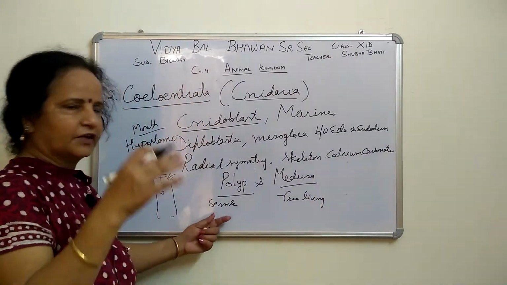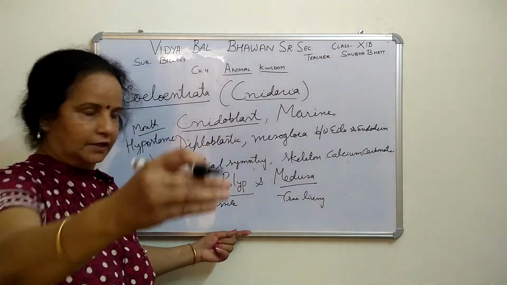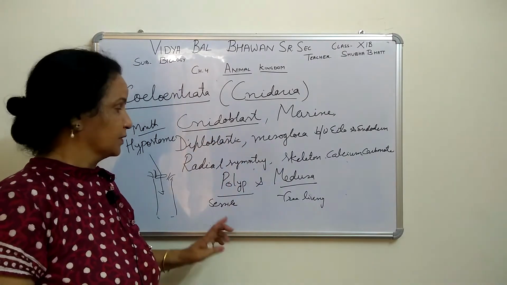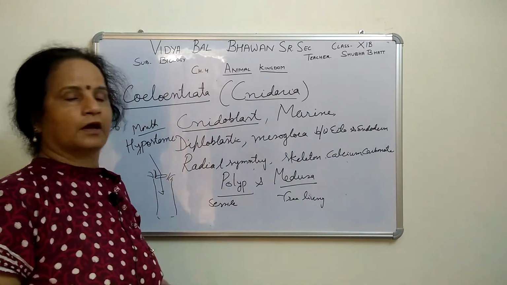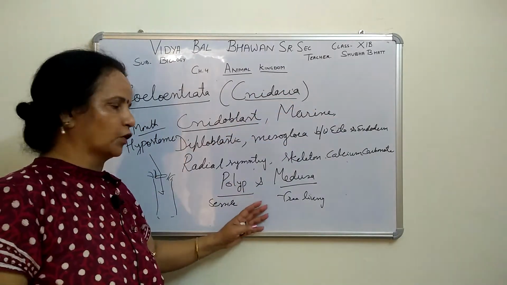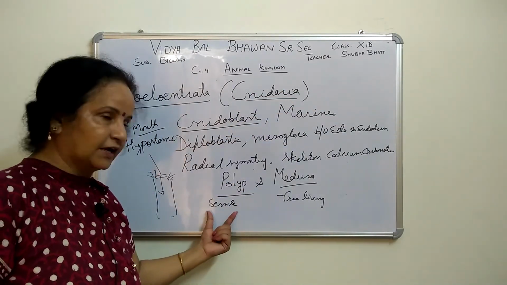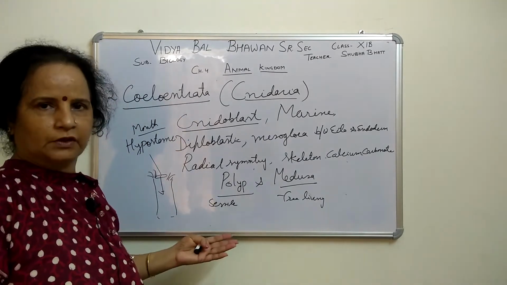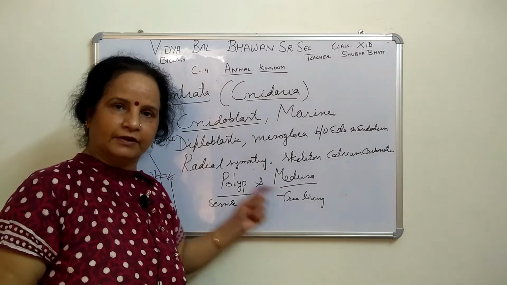Sessile means it sticks in one place and cannot move here and there. It attaches to some substratum and stays in the same place. But the other form is free living. They move from place to place in water through the water current. But these are sessile, meaning non-motile, you can say. Then that one is free living, right?